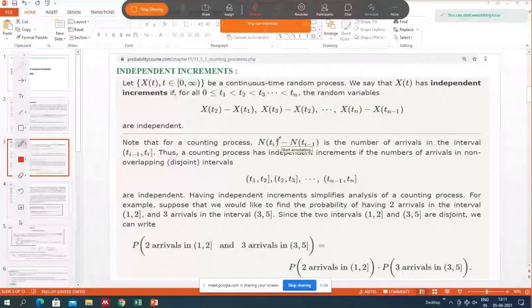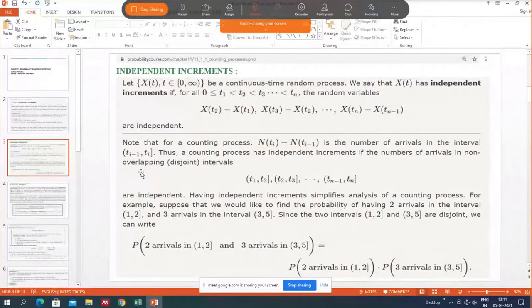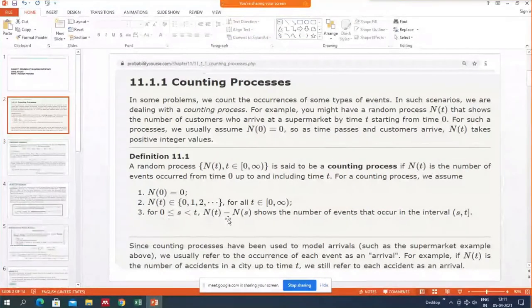For a counting process, we have actually discussed this today itself. The third condition for a counting process is that if you have two time instants t and s, then Nt minus Ns shows the number of events occurred within the interval s to t, that is, the length of the interval is t minus s. And Nt represents the number of events occurring from time 0 to t.